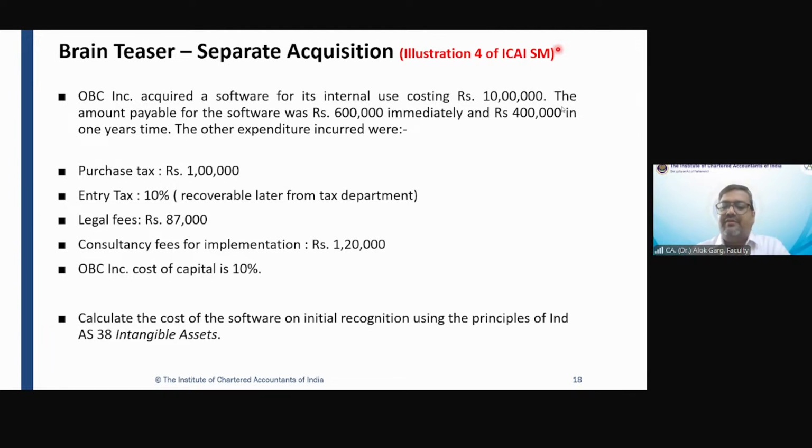So is this clear to everyone, friends? Illustration number 4 is clear to everyone? Any question, any doubt? I'm just taking a 30 seconds pause, otherwise I'll move to the next part. Is it clear to everyone, guys? Just give me a minute. I got a confirmation from 5 students so far. Okay, let's move to the next part.